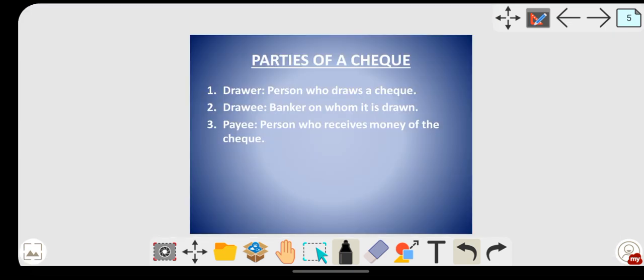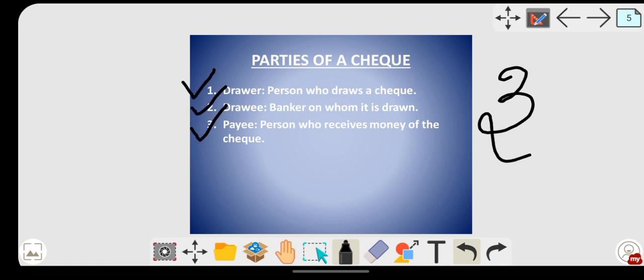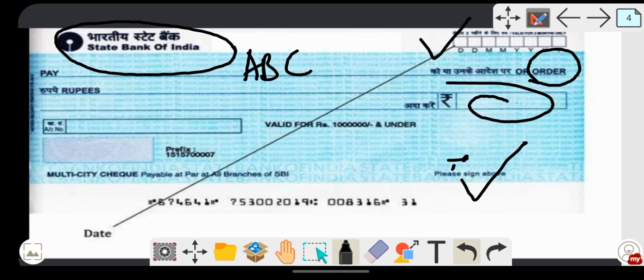Now, how many parties does a check have? A check has three parties. One is the drawer and another is the payee. Drawer is the person who draws a check. So here the customer of a bank can be called the drawer. Now this particular check here, suppose it is my check, at that time I will become the drawer.